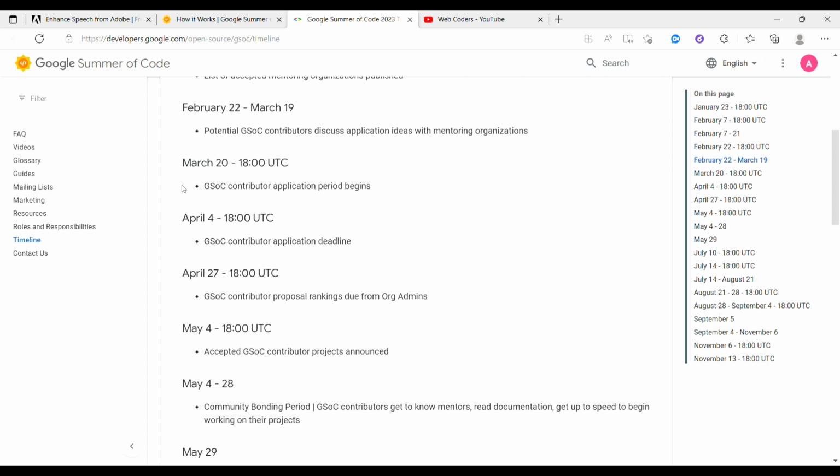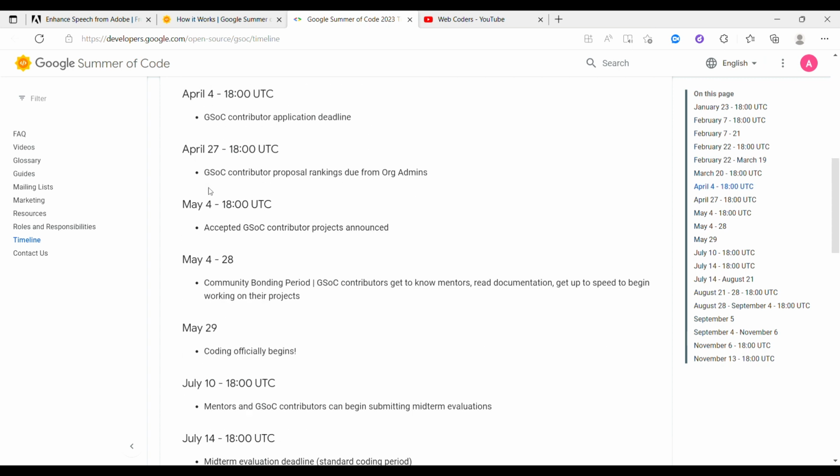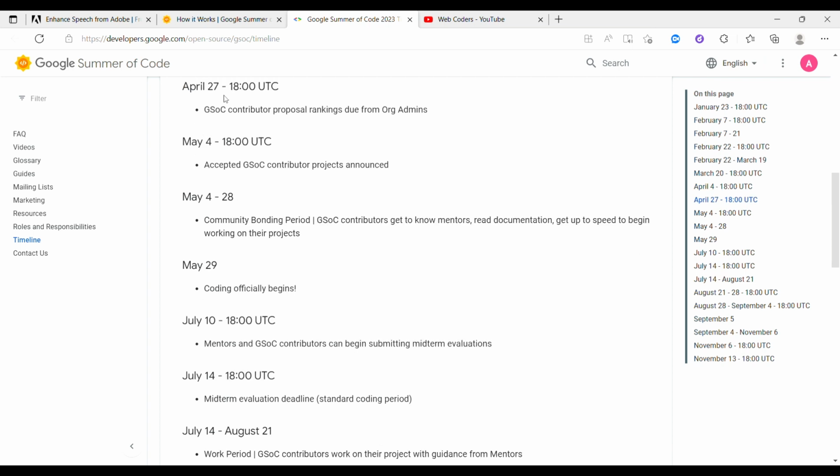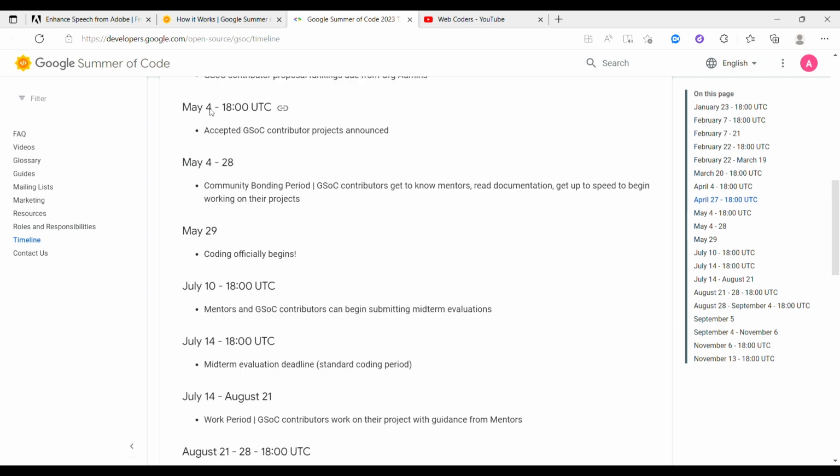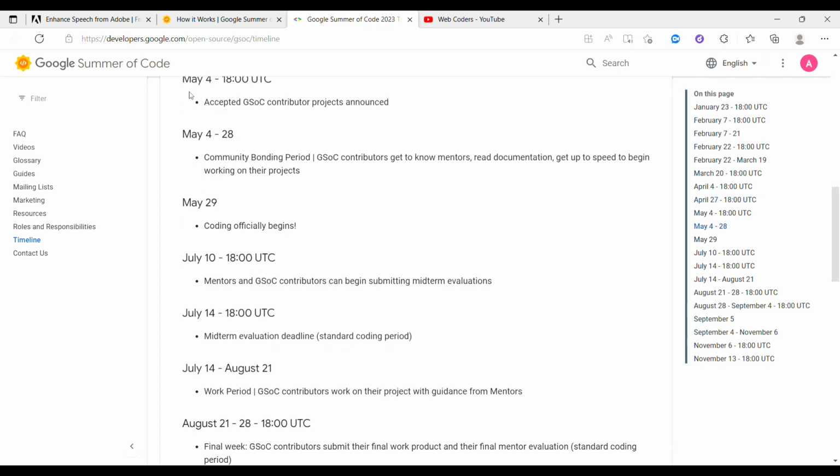Okay. Now coming to the next part, that is April 4th, GSOC contributor application deadline. It means the proposal submission deadline is April 4th. From 27th of April, proposal ranking: GSOC will make a ranking according to all the proposals which have been submitted, and those who will be selected will be nominated by Google. And from 4th of May, they will announce who have been selected and also their projects.